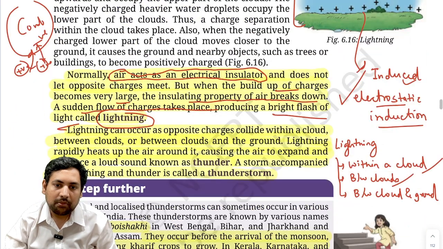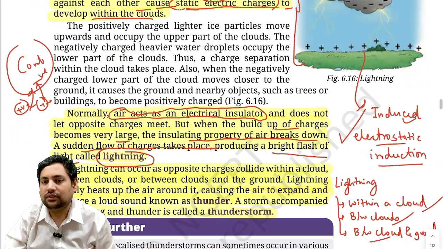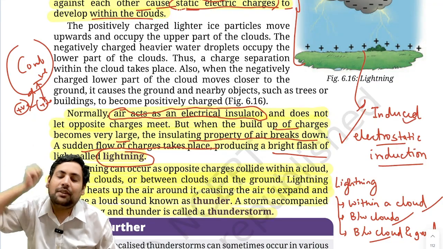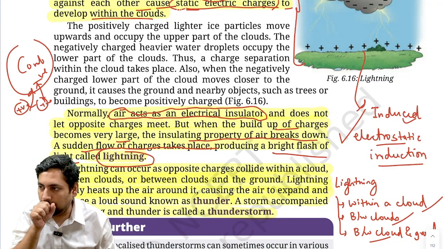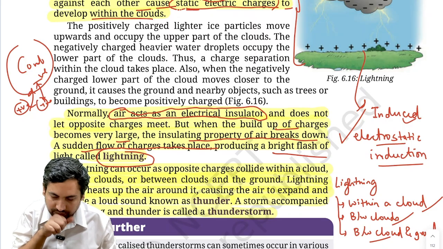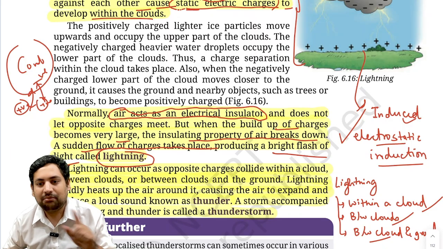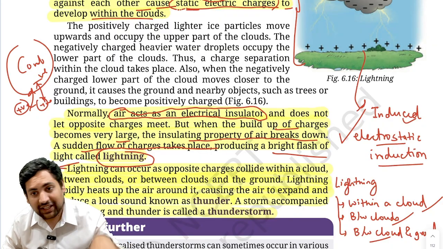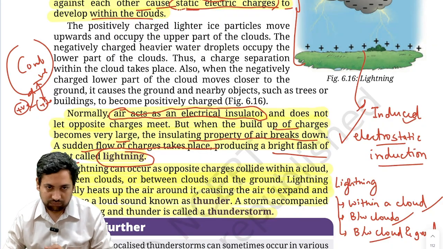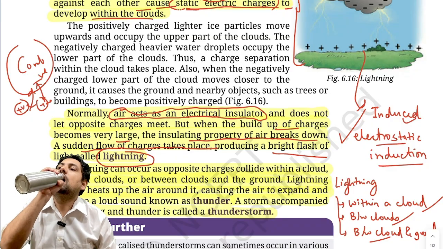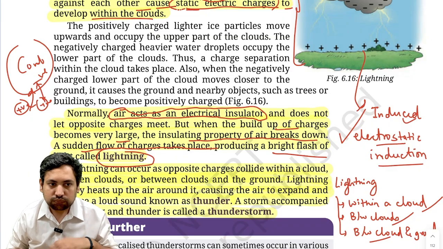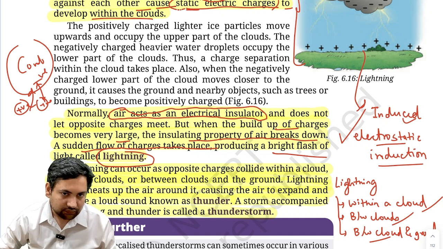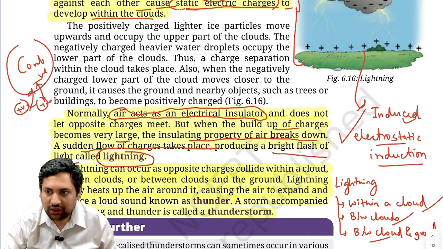Then between cloud and ground, you have what we know as lightning striking a particular place. This you must also have seen above somebody's house, above some place. That is what is happening. Lightning can occur in all these three conditions.